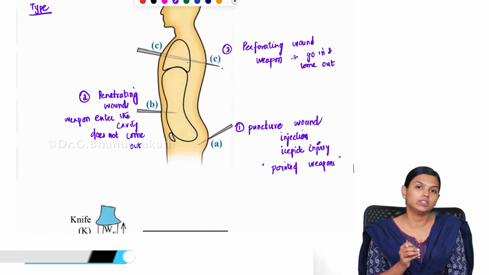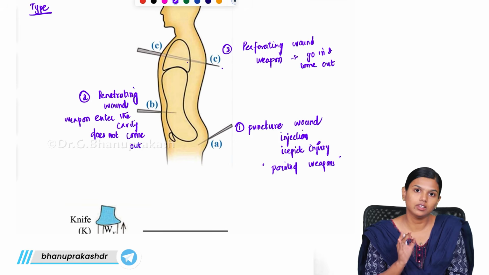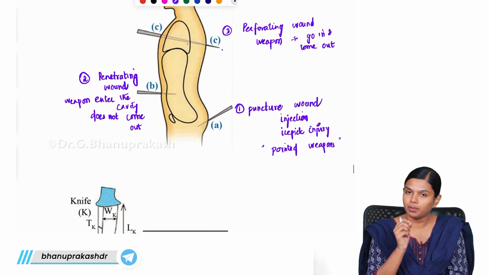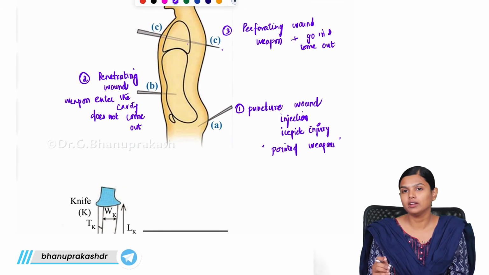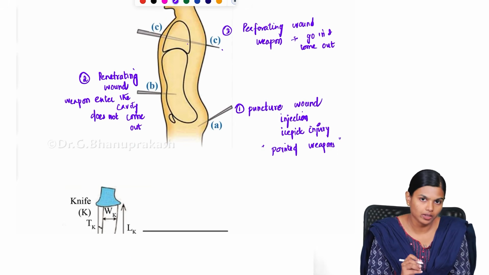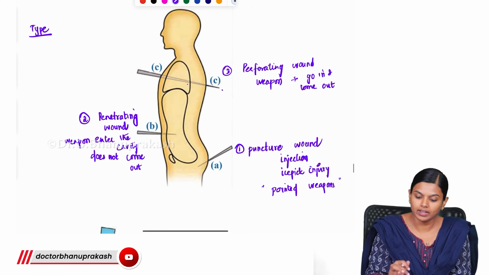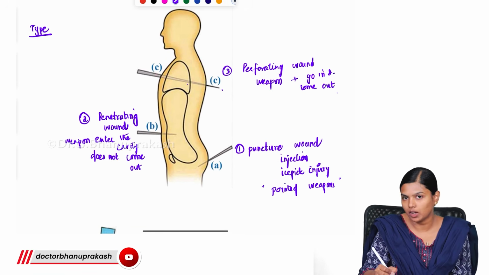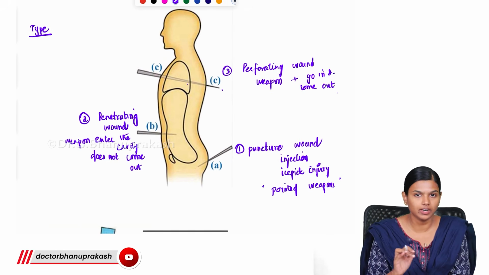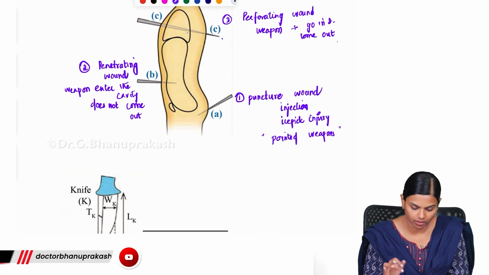When you have the depth more than the length, we call it a stab wound. If it is only a puncture by a small pinpoint weapon, it is known as a puncture wound. When it enters the cavity and does not come out, we call it a penetrating wound. When it enters the cavity and comes out, we call it a perforating stab wound. This is the important classification of stab wound that we have to know.